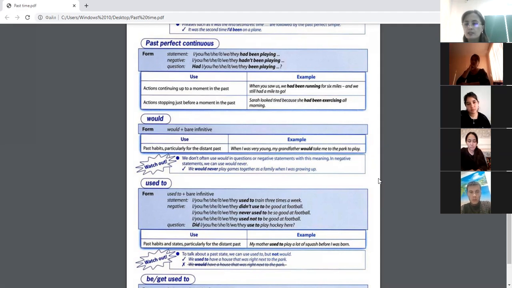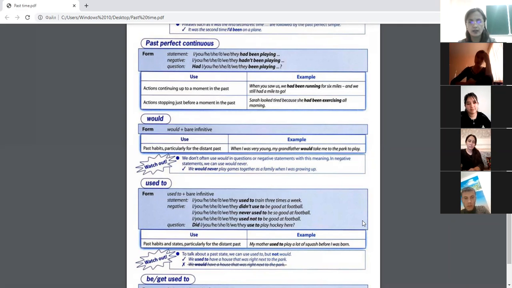Or your examples, please, with the help of used to, dear students. May I? I used to go swimming when I was young. It means that you don't go in for swimming anymore, yeah? Because of lack of time, maybe, or because of other situations of yours.